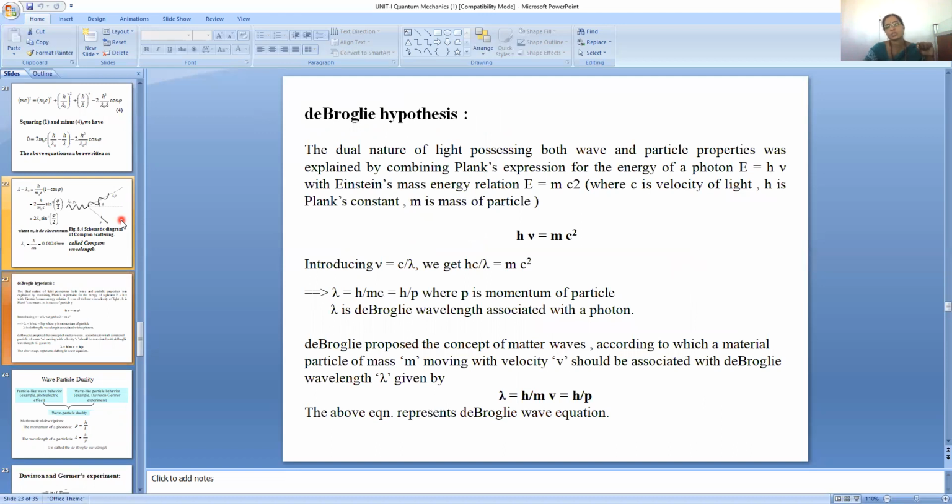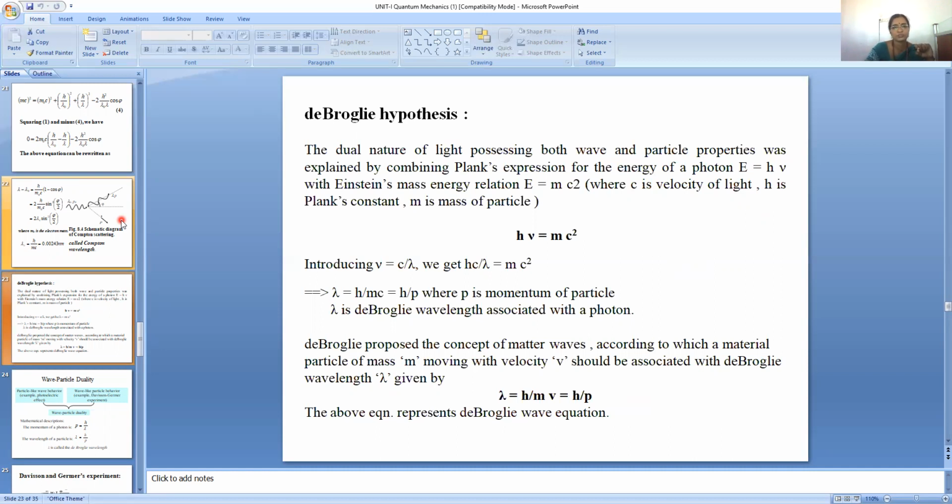And the next concept is the de Broglie hypothesis. The real nature of light possessing both wave and particle properties was explained by combining Planck's expression for the energy of a photon, equal to h nu, with Einstein's mass energy relation E equals m c square, where c is the velocity of light, h is Planck's constant, and m is the mass of the particle. So here we are applying both, considering both the wave nature and the particle nature.